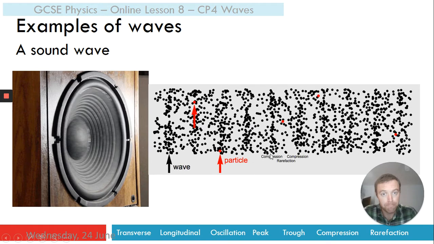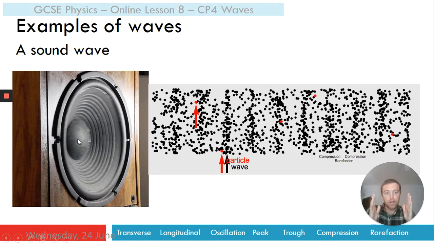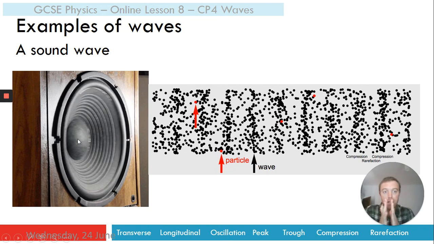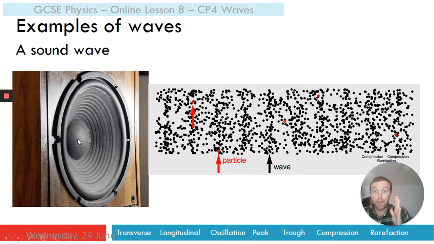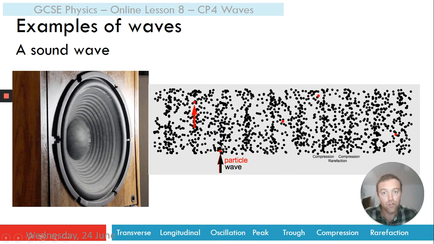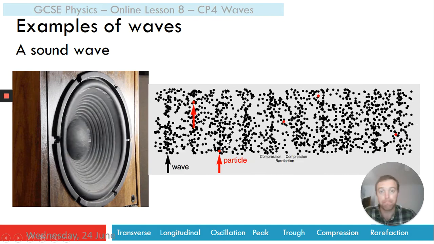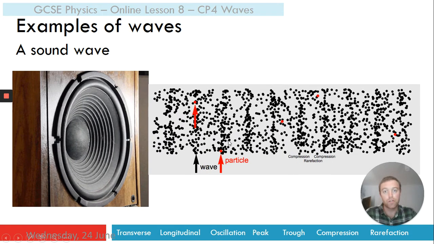And it's a compression. As the speaker vibrates, it compresses and then expands the air. So we can think of the sound wave as a traveling compression of the air molecules. So we can see the waves moving forwards.